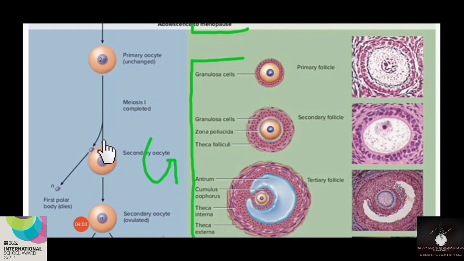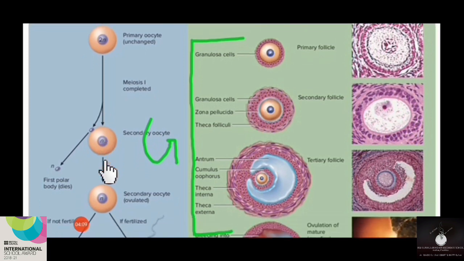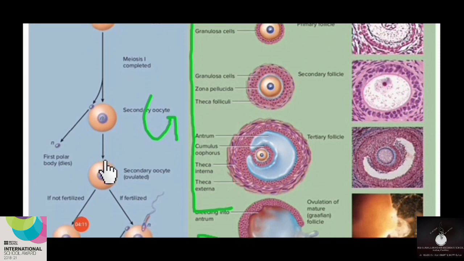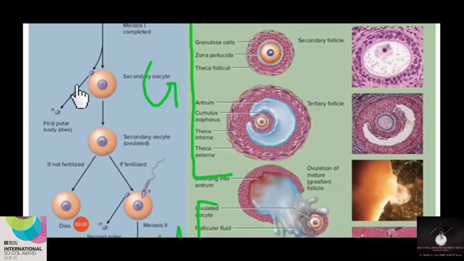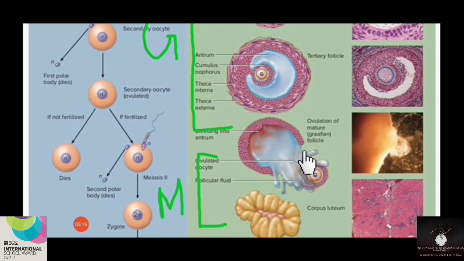What is the feature of the secondary oocyte? It may have only n number of chromosomes in it. That is, only 23 chromosomes will be there in the case of secondary oocyte. Gradually, the granulosa cells around the secondary oocyte will change into the form of mature Graafian follicle. Immediately after this conversion, the Graafian follicle will rupture and release its content to outside.